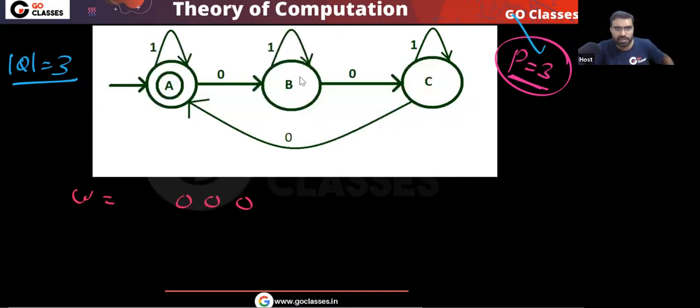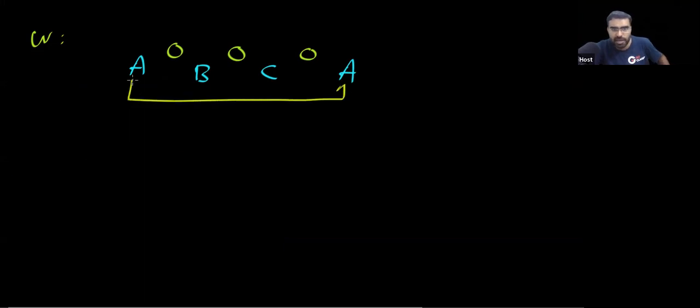Now you can verify that. You will start in state A, then you will go to state B, then state C, then state A. Okay. This is what you are doing, and this is your final state. So for this string W, you go to state A, then B, then C, then A. You can check this repetition is happening.